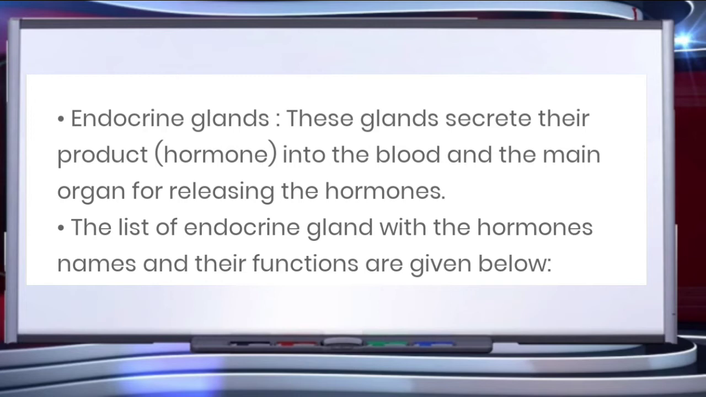Since endocrine glands lack ducts to release their secretions, hormones are secreted into the surrounding tissue fluid, from where they enter the blood capillaries. The hormones are then transported by blood to the target organs, where they exert their influence. The study of endocrine glands is called endocrinology. The list of endocrine glands with the hormones they secrete, we are going to discuss one by one in detail.